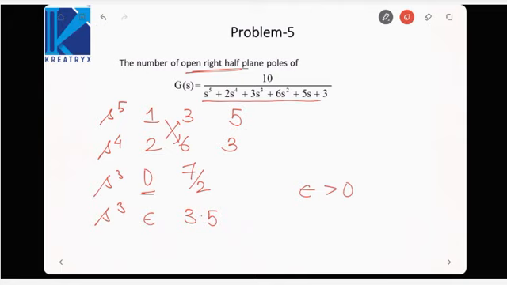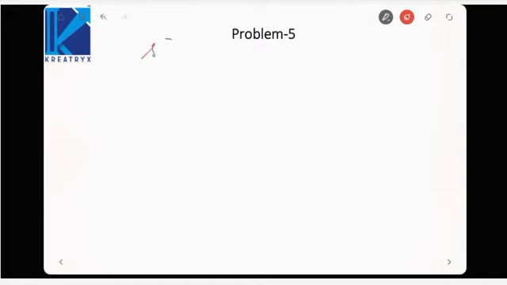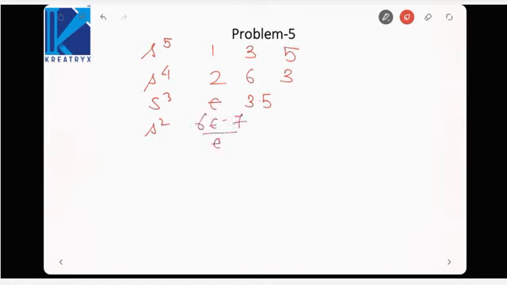Okay. Next we have to calculate the coefficient of s square. So let us write down the Routh array again. s to the power 5 is 1, 3, 5. s to the power 4 is 2, 6, 3. Then s cube is epsilon and 3.5. s square would be 6 epsilon minus 7 by epsilon.